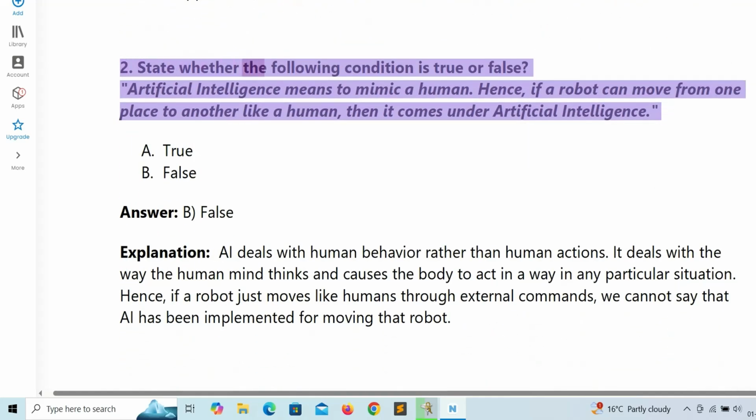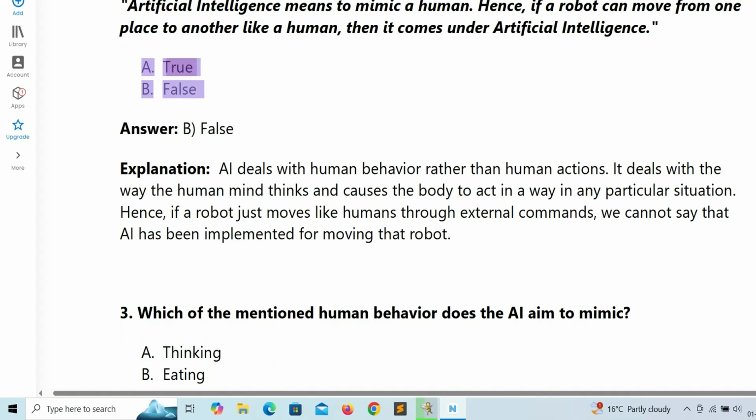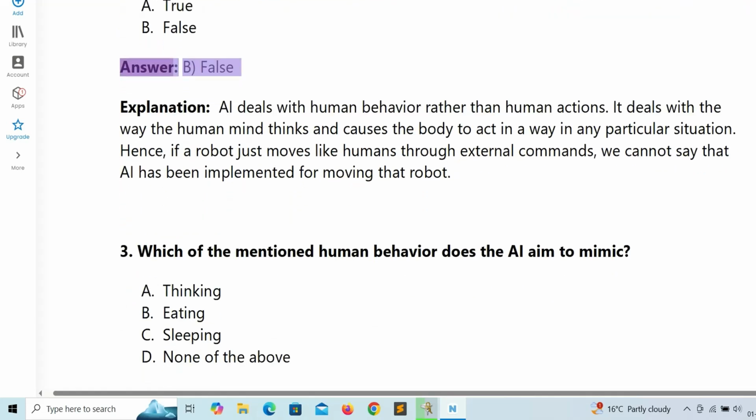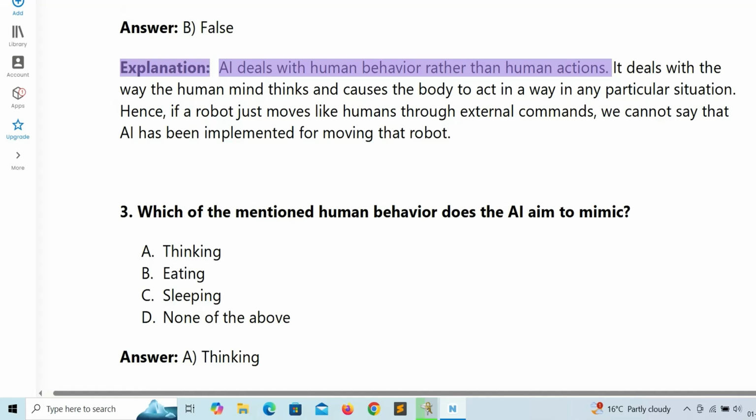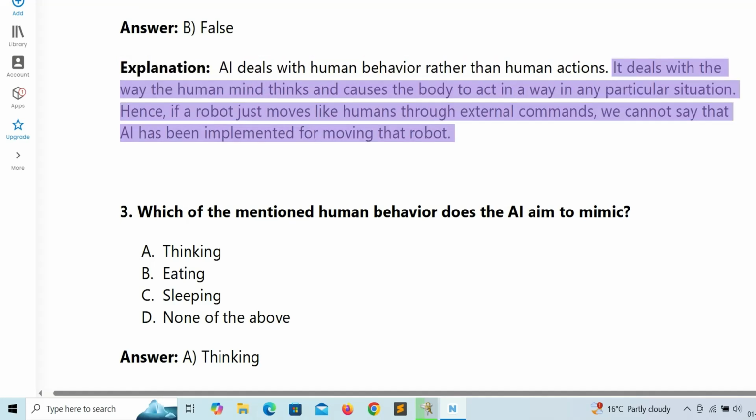2. State whether the following condition is true or false. Artificial intelligence means to mimic a human. Hence, if a robot can move from one place to another like a human, then it comes under artificial intelligence. A. True. B. False. Answer: B. False. Explanation: AI deals with human behavior rather than human actions. It deals with the way the human mind thinks and causes the body to act in any particular situation. Hence, if a robot just moves like humans through external commands, we cannot say that AI has been implemented for moving that robot.